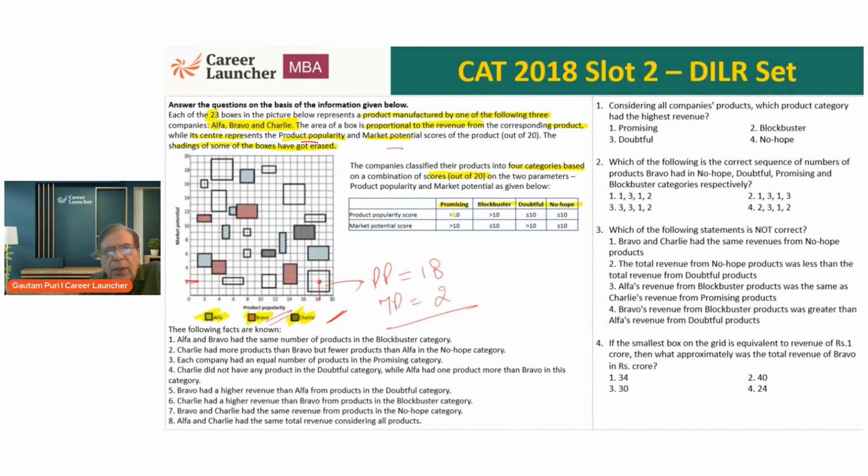If both product popularity and market potential scores are greater than 10, it is promising. If both are less than or equal to 10, it is no hope. If one is greater than 10 and the other less than or equal to 10, these 2 cases are either blockbuster or doubtful. Now, where do we see this in the graph? Effectively, in this graph, if I look at the score of 10, yes, and this.